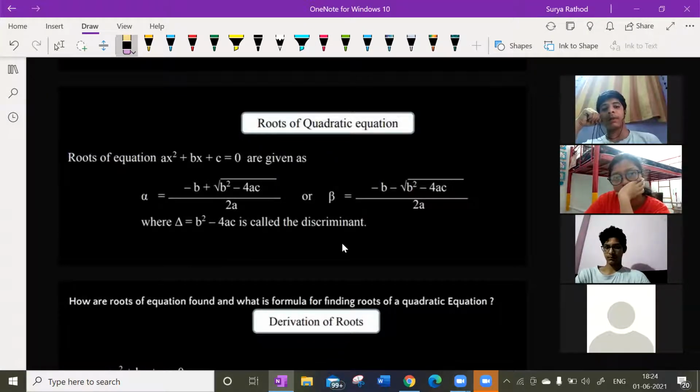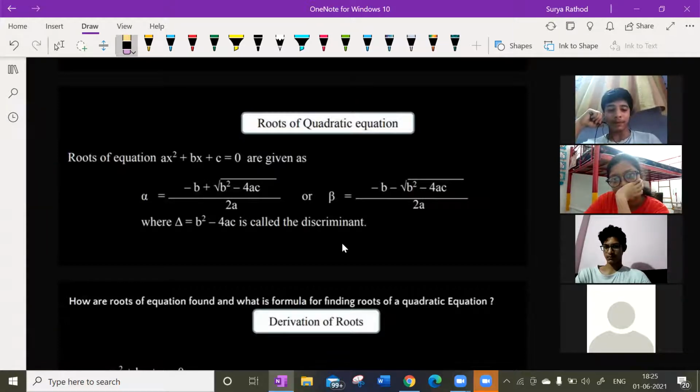Sir, another method is by using the quadratic formula. Okay. Splitting the middle term, how can we do that? Sir, we should multiply a x square and c, then check whether it's a factor of bx or not. If it is, we split them, and then take common factors. Then we'll get two roots.